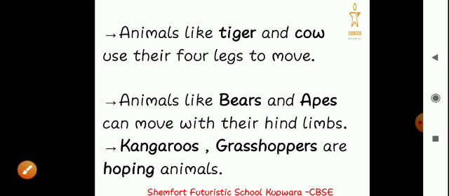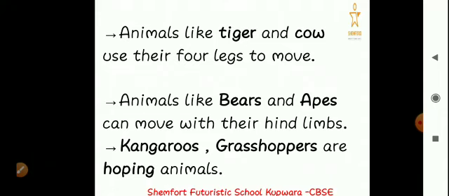Moving on, animals like tiger and cow use their forelegs to move. Now we talk about tiger and cow. Just like camel, these animals also have forelegs to move. Okay, they use their forelegs to move from one place to another. In fact, dog, cat, horse, etc. There are so many animals which use their forelegs to move from one place to another. Then, animals like bears and apes can move with their hind limbs.